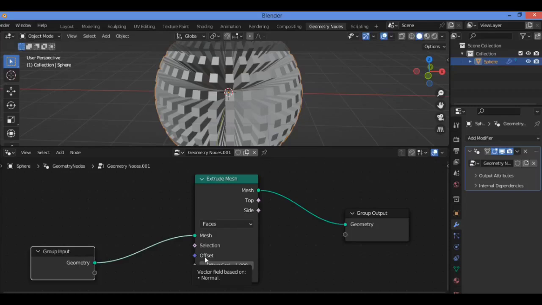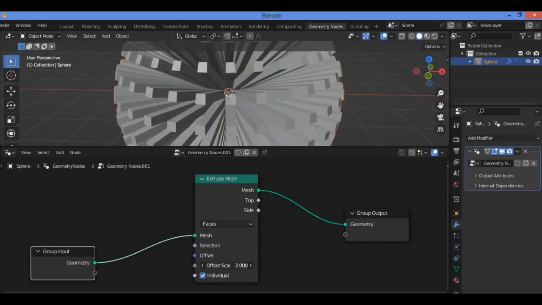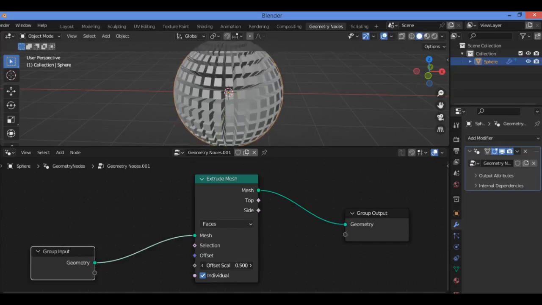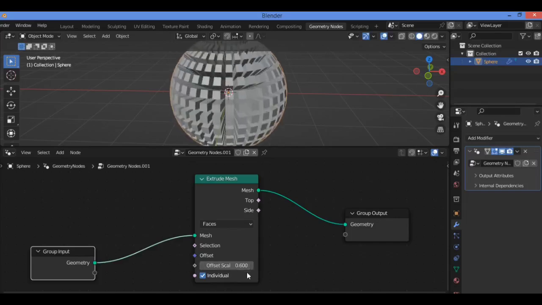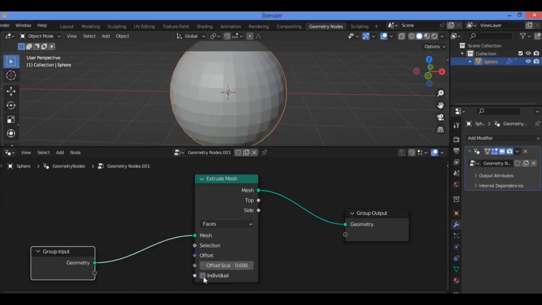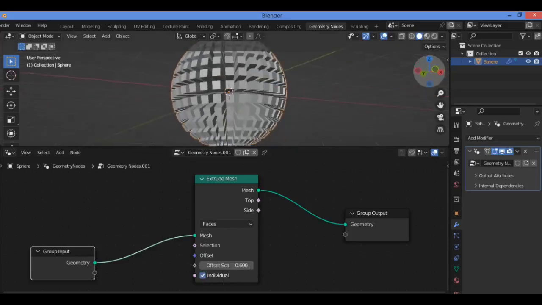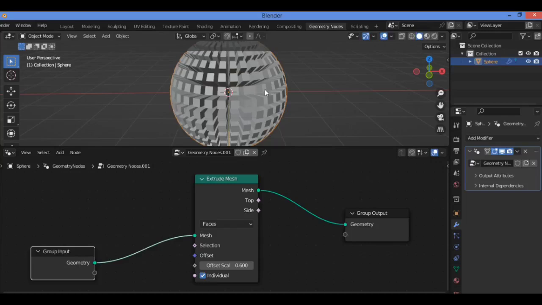By default, this is the normal direction of each face, and you can play around with it as shown here and see this amazing effect. You can change the offset scale. Then we have the Individual option. If it is checked, it allows each face to be extruded individually.